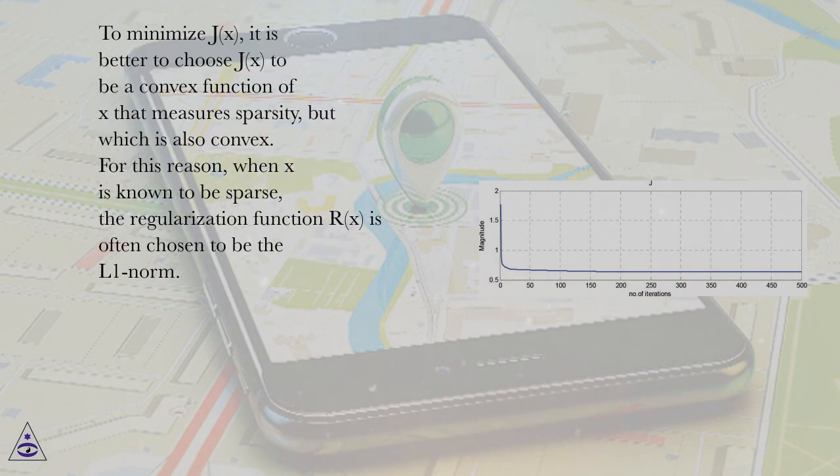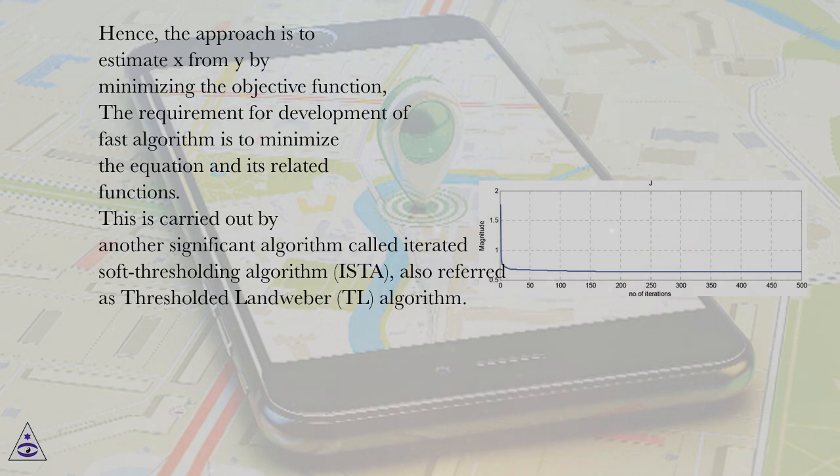To minimize J(x), it is better to choose R(x) to be a function of x that measures sparsity but which is also convex. For this reason, when x is known to be sparse, the regularization function R(x) is often chosen to be the L1 norm. Hence, the approach is to estimate x from y by minimizing the objective function. The requirement for development of a fast algorithm is to minimize the equation and its related functions.